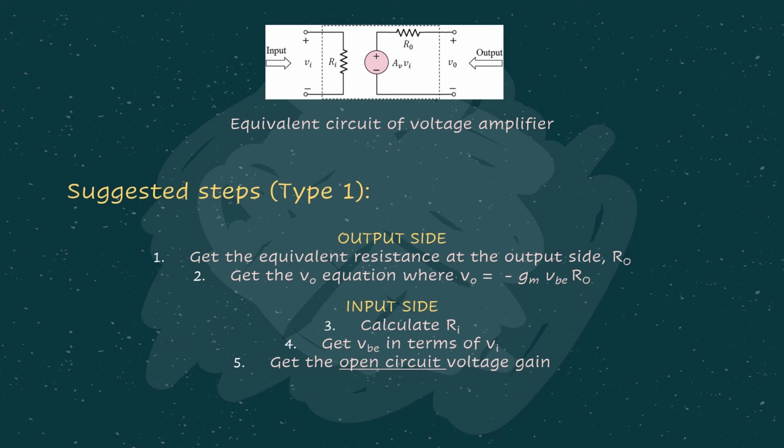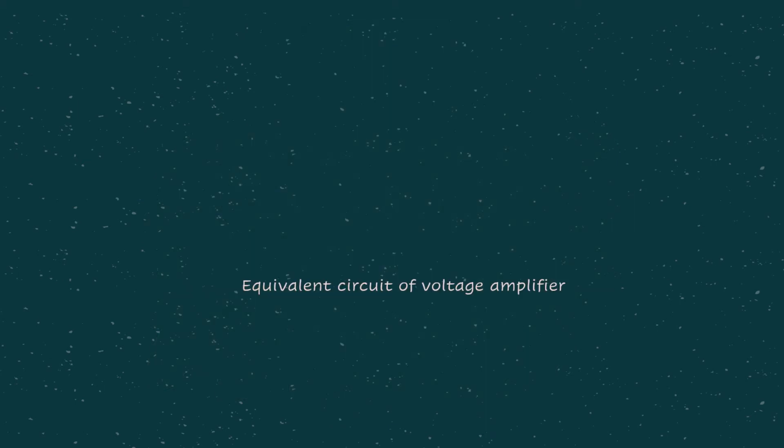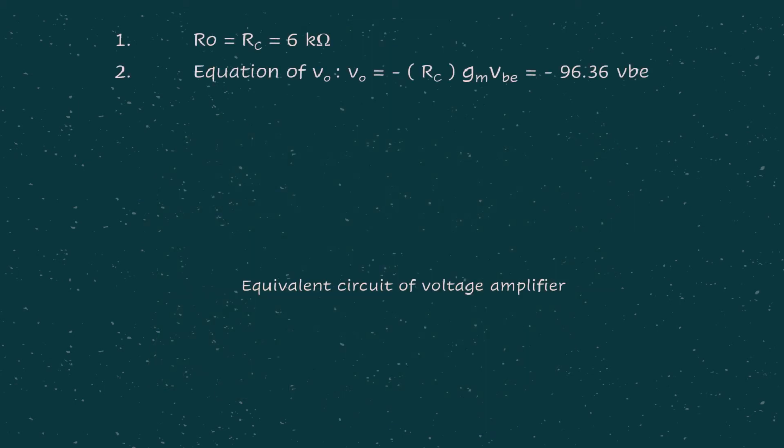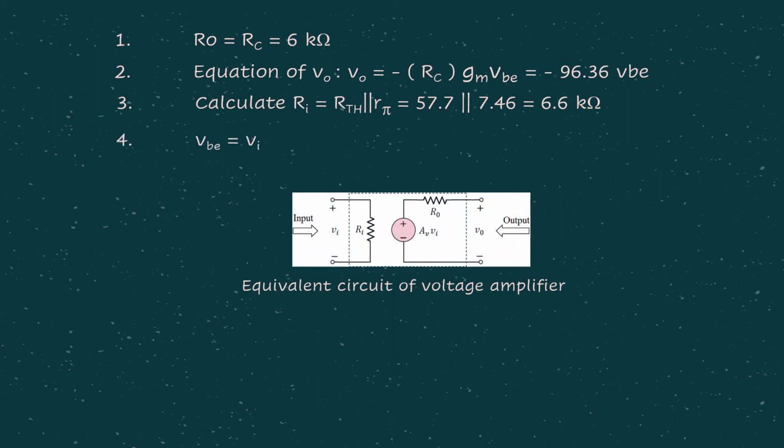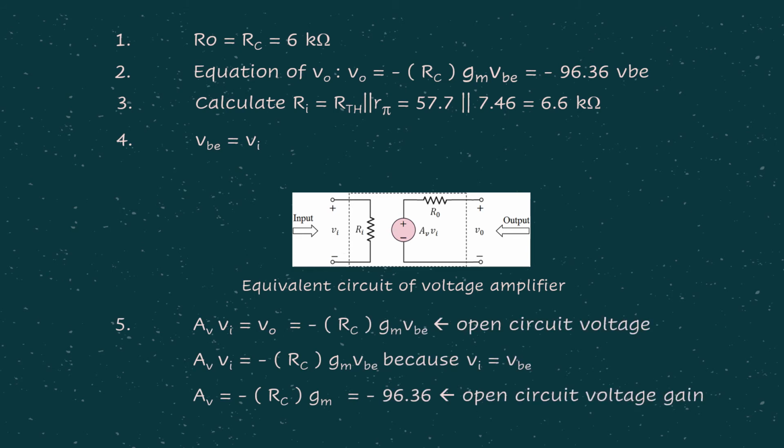So by looking at the suggested steps, actually it's just exactly the same as when we are considering type 1. Okay, so this is just the same thing. Start with R0. Second step, get the V0 in terms of VBE. Then we calculate RI. Then VBE equals VI, straightforward. And from there, we can get the AVVI because we want to find the open circuit voltage gain. Remember the three important components in the voltage amplifier model: the AV, the R0, as well as the RI.